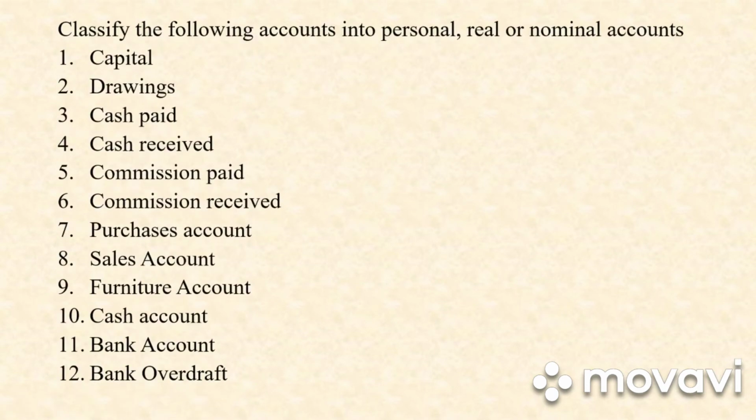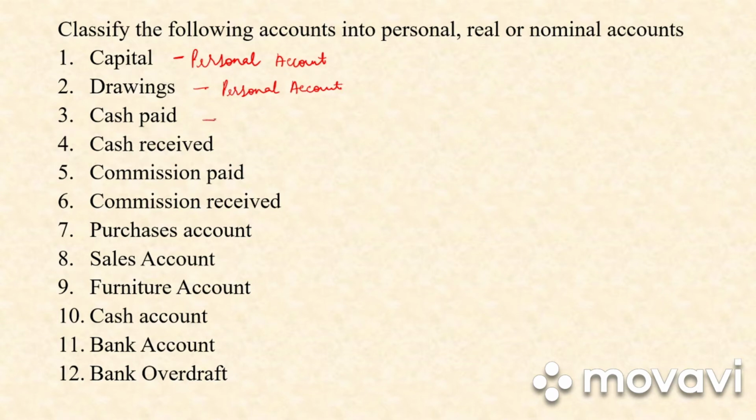Classify the following account into personal, real or nominal account. So they have given us various accounts. We need to classify whether it will be personal, real or nominal account. First one is capital. So capital is a personal account. Why is it a personal account? Because it is a proprietor's capital account. Next we have drawings. Drawings is also a personal account because again it is a proprietor's drawings.